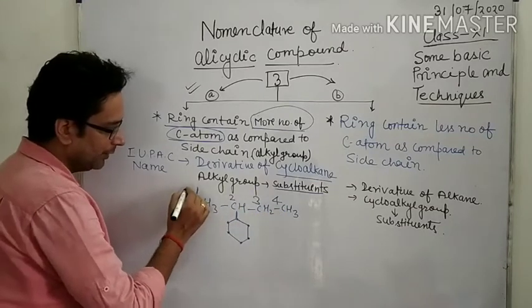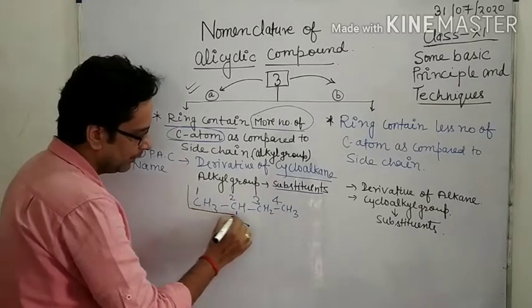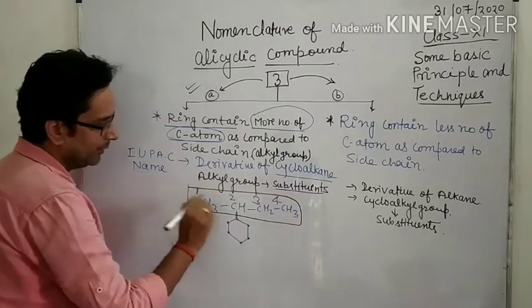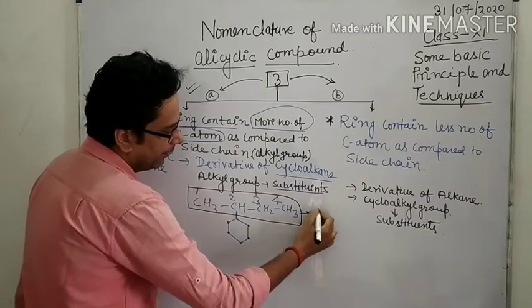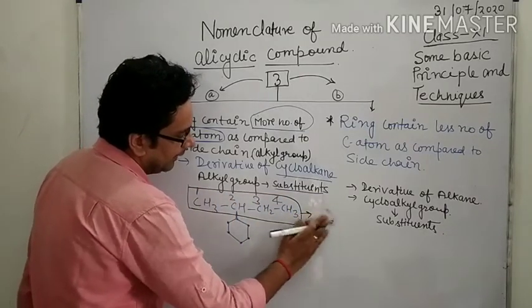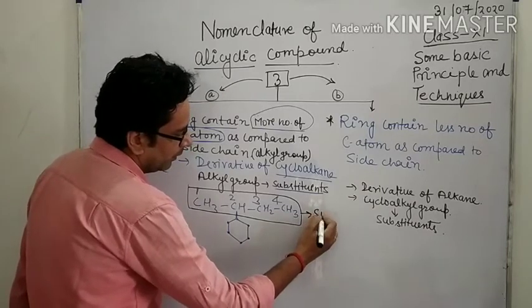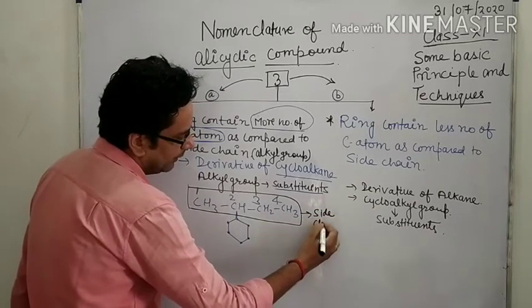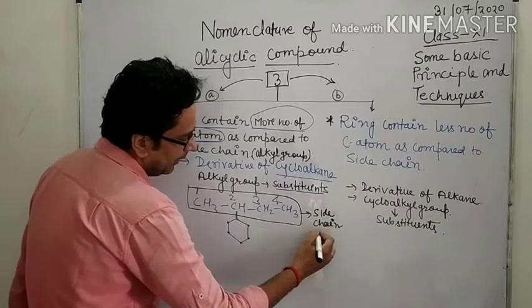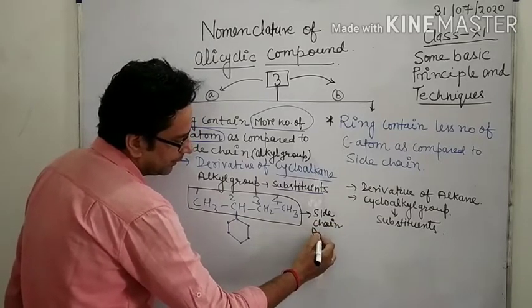So this is considered as prefix, sorry, side chain. Side chain is used as a prefix.